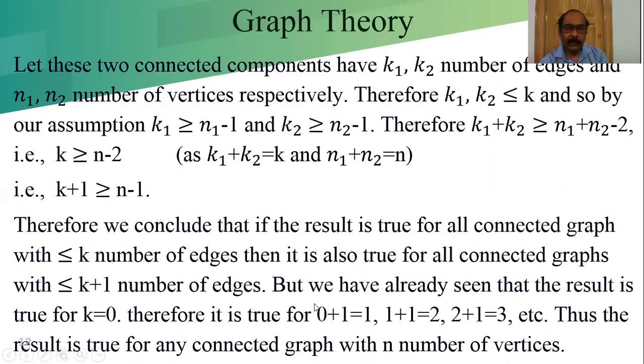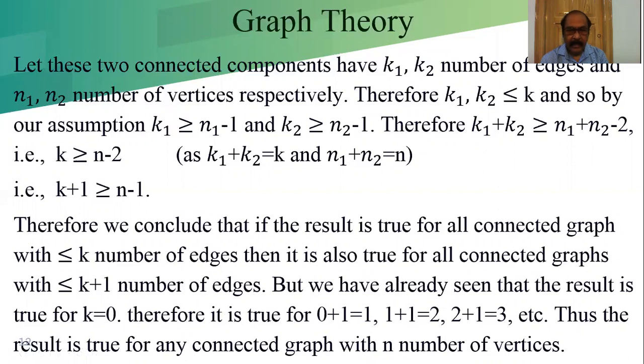We have already seen that the result is true for K equal to 0. Therefore, it is true for 0 plus 1 equal to 1, 1 plus 1 equal to 2, 2 plus 1 equal to 3, etc. Thus, the result is true for any connected graph with n number of vertices.